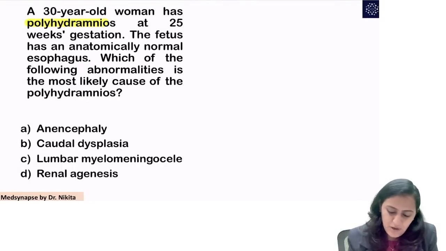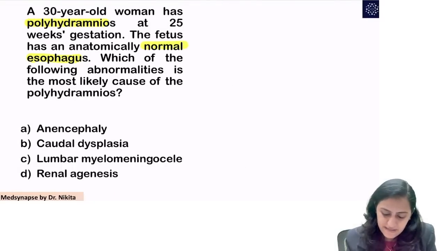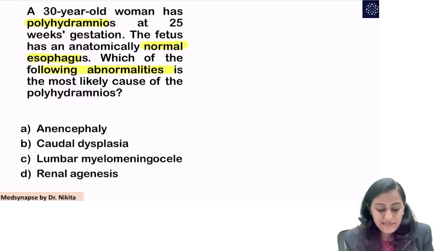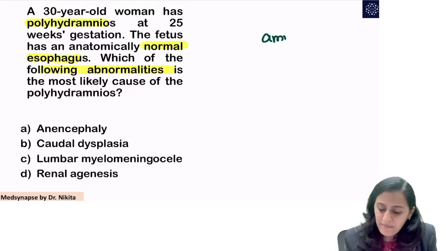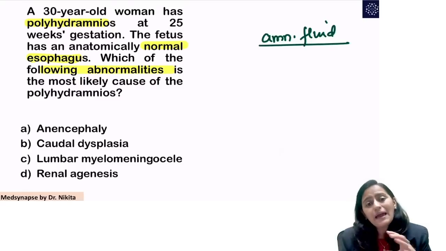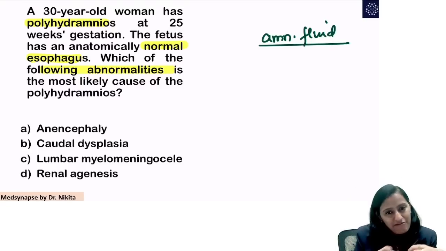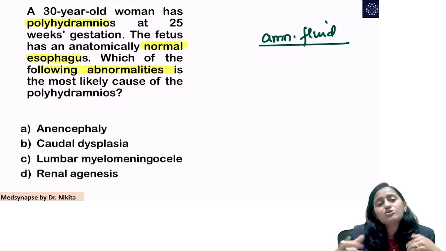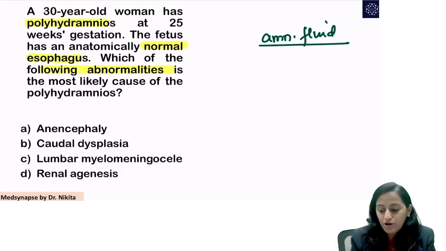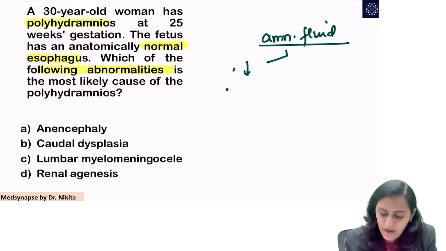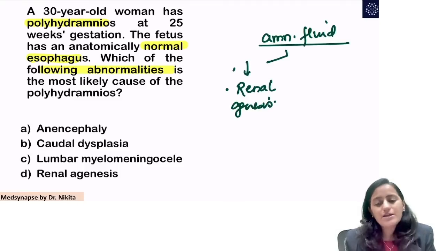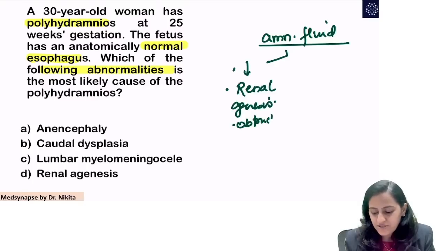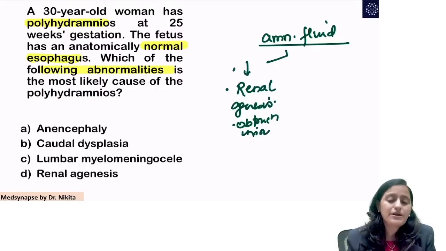A 30-year-old woman has polyhydramnios. The esophagus is normal. Which of the following abnormalities is the likely cause of polyhydramnios? Now understand, for amniotic fluid, again something we have discussed in short. After 20 weeks, the fetal urine is contributing predominantly to amniotic fluid. So if there is oligohydramnios, you think of renal agenesis or any urinary obstruction.